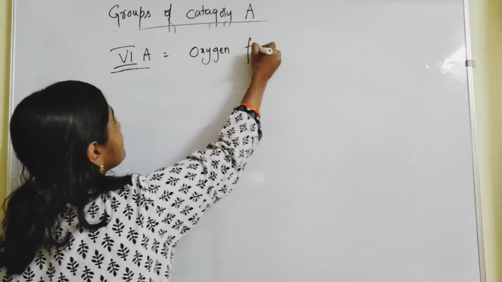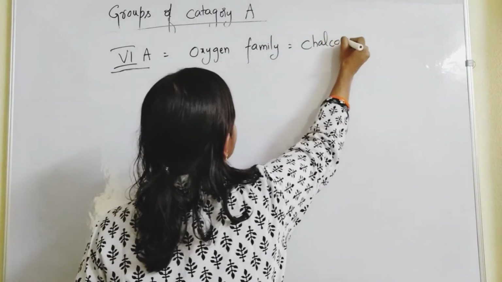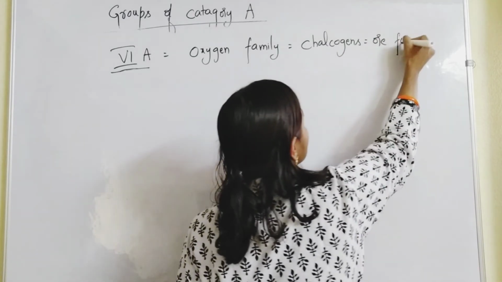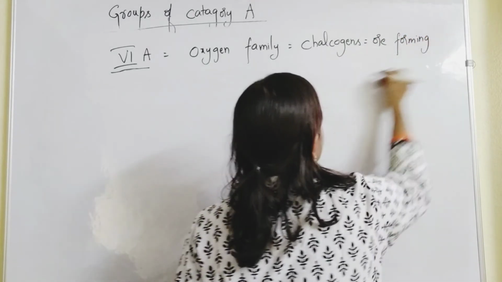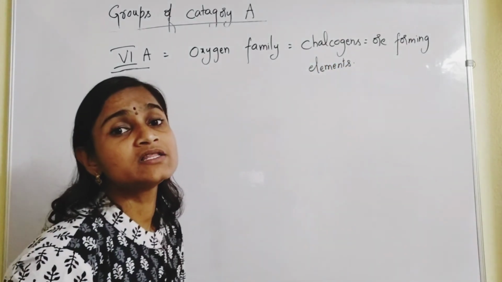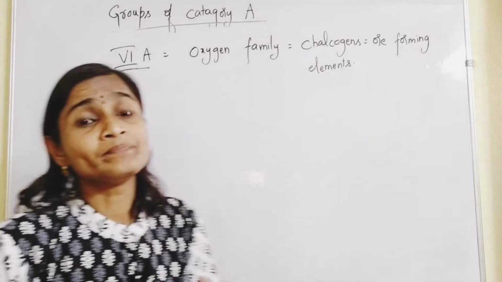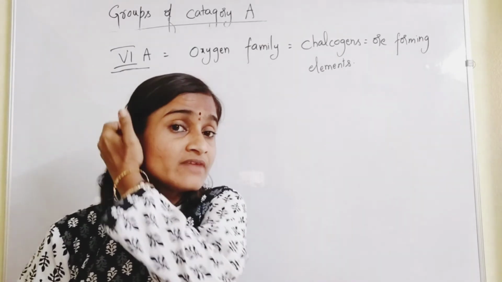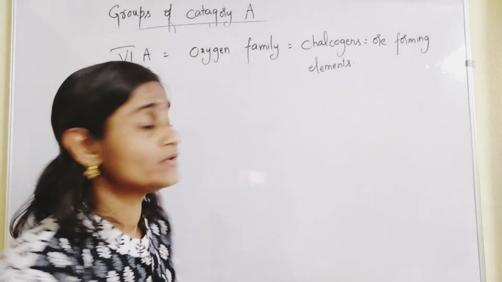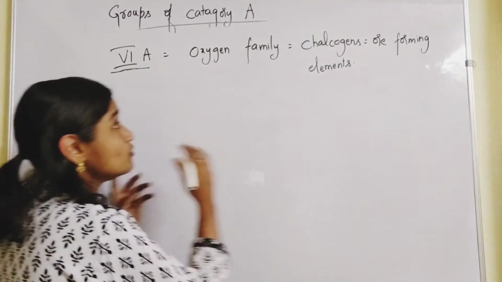Oxygen family, also called as chalcogens. Chalcogens means ore forming elements. In metallurgy you have learnt, no? In metallurgy ores are formed, oxide ores, sulfide ores. So you can refer to the metallurgy topics also, which I have uploaded. You can check. So ore forming elements, chalcogens, they form ores.